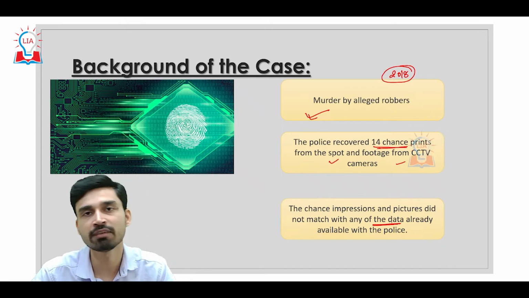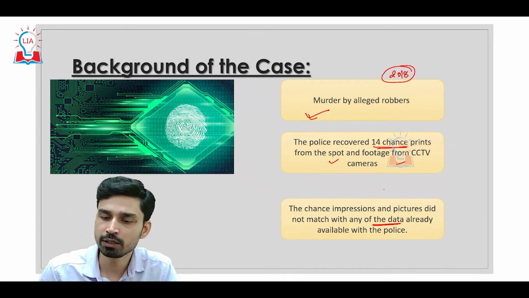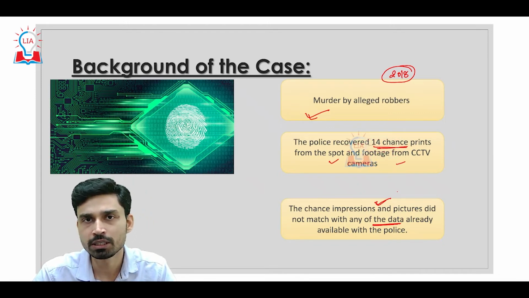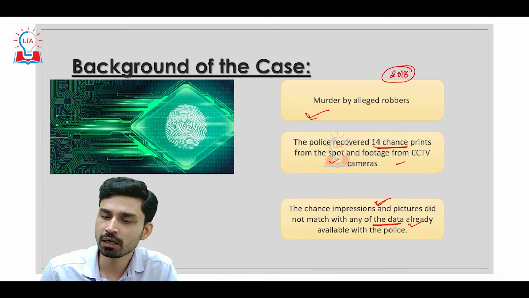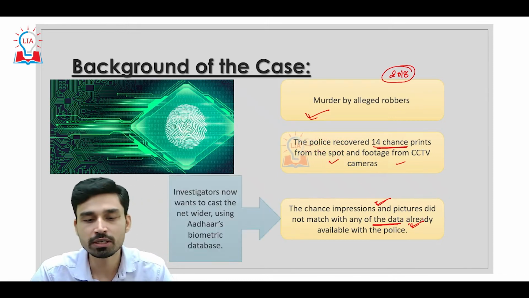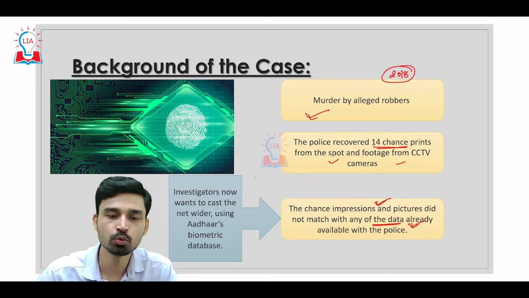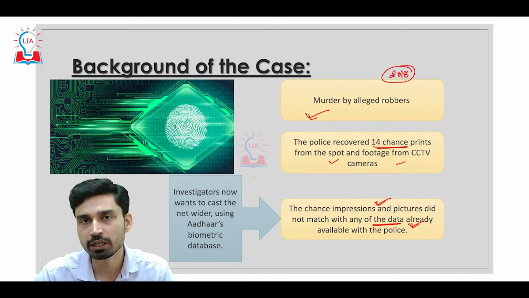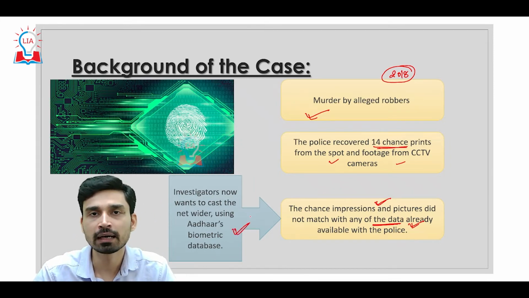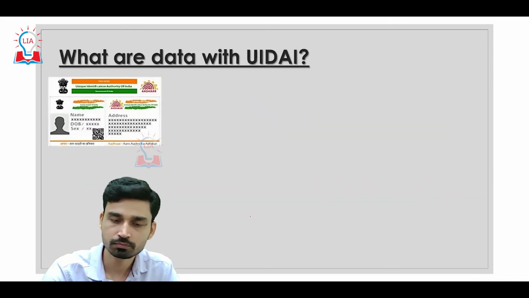The failure of police was that whatever impressions and pictures they got from the crime scene, they were not able to match with the data already available to the police. Due to this, the investigators now want to cast the net wider and increase their sources of data using Aadhaar's biometric database. They hope that by looking at the Aadhaar database they might be able to identify the actual criminal.